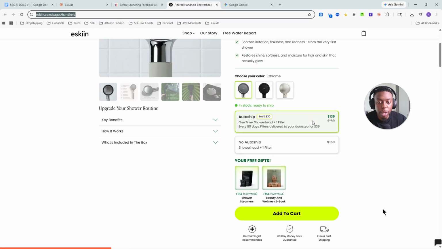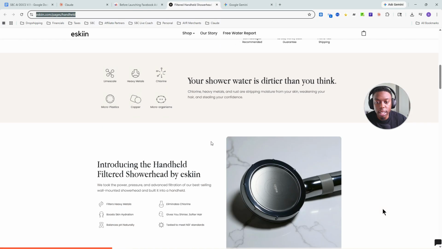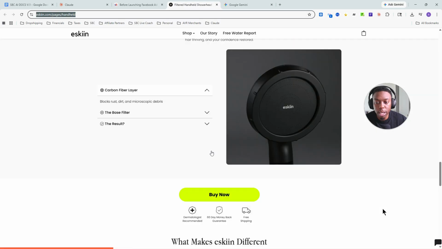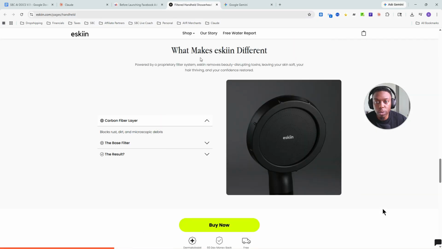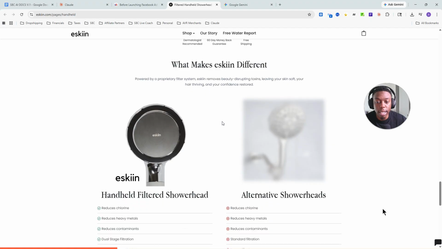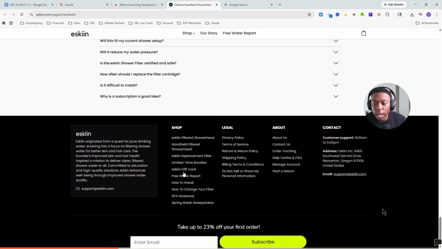Description, again, we want to make sure we have a good description here. So I'm going to quickly look and see if these guys have a decent description of their product I can easily copy. So here we go. This is already something that we're going to need for our mechanism, right? What makes eSkin different? Carbon fiber layer, so it blocks rust, dirt, and microplastic debris. Okay, so that's a mental note I'm going to circle back to.